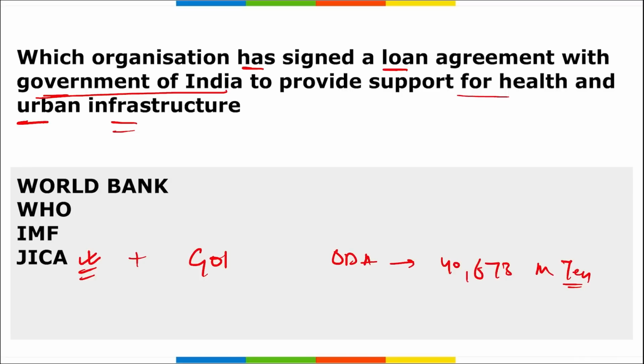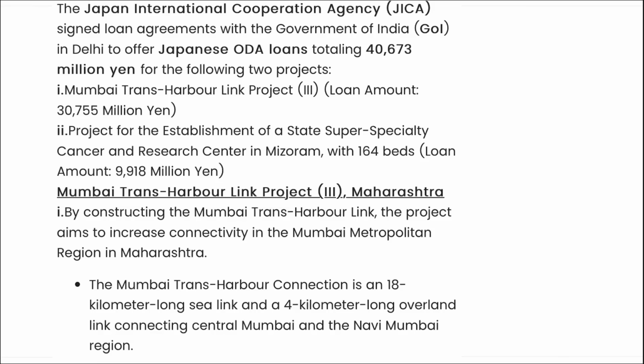So we can say that JICA, the Japan International Cooperation Agency, has signed an agreement with the Government of India to provide support for healthcare and urban infrastructure in India. Here the first loan will be for the Mumbai Trans Harbour project, with a loan amount of around 30,755 million yen, and the second will be for establishment of a state super specialty cancer and research center in Mizoram with 164 beds, and the loan amount here will be 9,918 million yen.